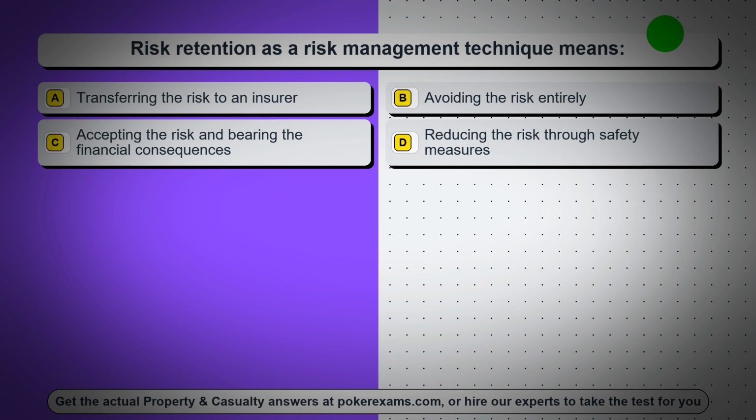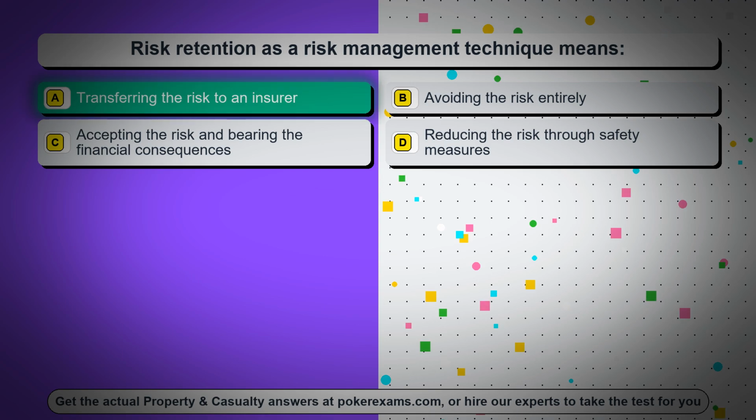Question 63. Risk retention as a risk management technique means. Option A, transferring the risk to an insurer. Option B, avoiding the risk entirely. Option C, accepting the risk and bearing the financial consequences. Option D, reducing the risk through safety measures.